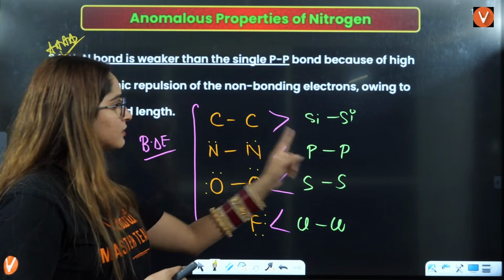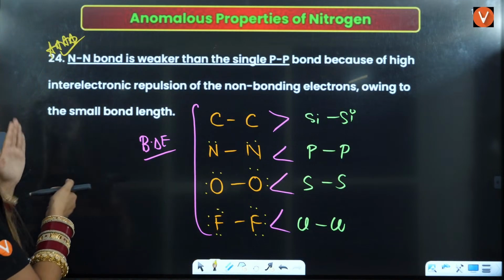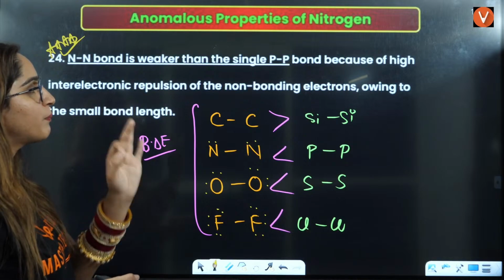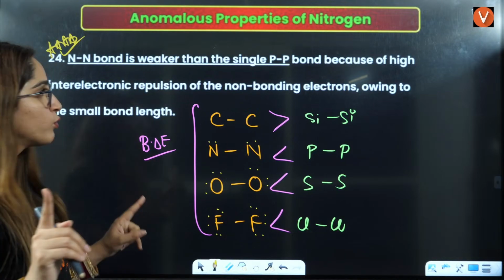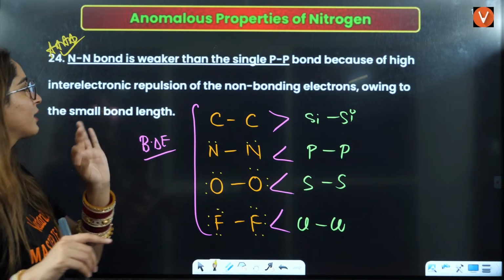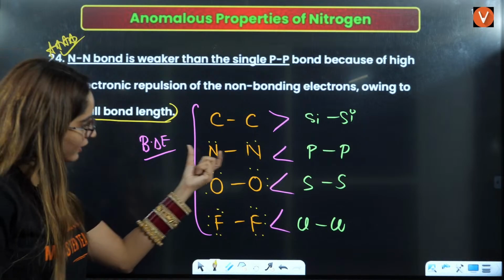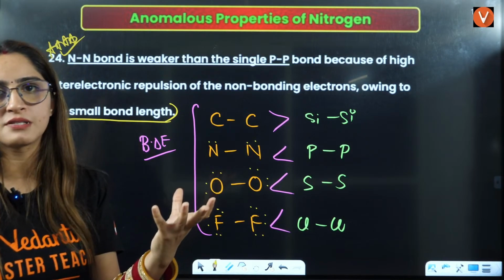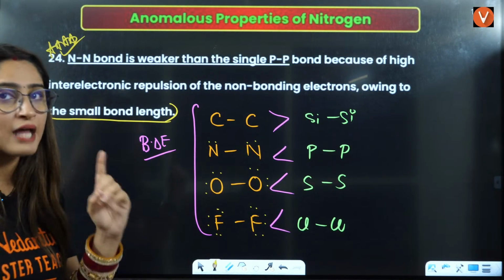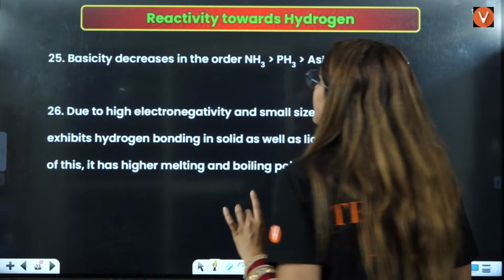Wait a minute. This bond as compared to this bond. Okay, so this is what they have written. The N-N bond is weaker than the single P-P bond. Here we are talking about single bonds only, because of high inter-electronic repulsion of non-bonding electrons owing to small bond length. Bond length is small, electronic repulsion is there. That is the reason. Okay, that we should always remember.